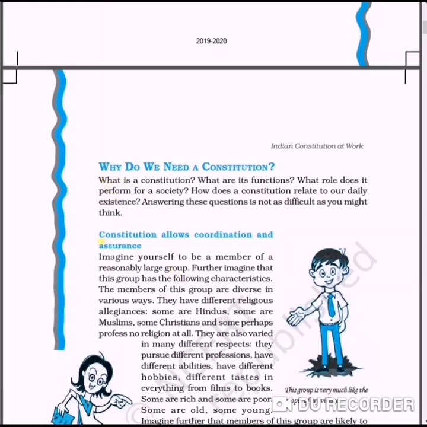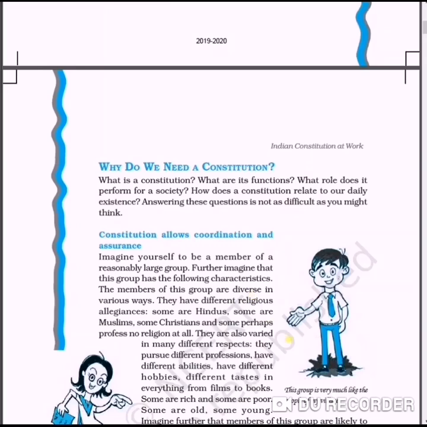Okay. So the very first thing given here, Constitution allows coordination and assurance. If we work according to the Constitution, it needs to be followed by the people. Actually, till the people follow the law, we cannot make the work proper, and it also sets some limitation on the government.